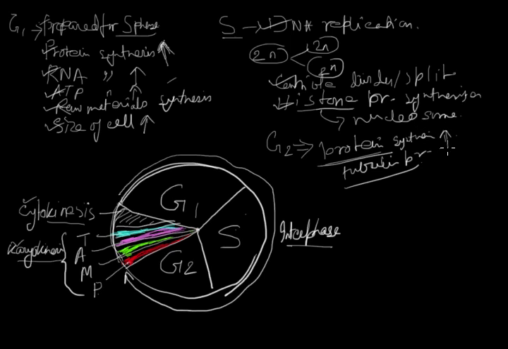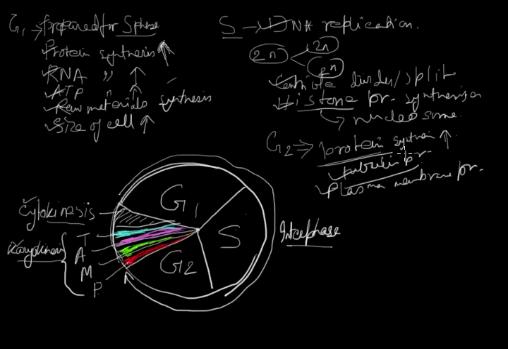In addition to tubulin protein, some other kinds of protein like plasma membrane protein are also synthesized. Tubulin protein is required for the formation of spindle fiber, whereas plasma membrane protein is required for the formation of different cell organelles, because M phase involves nuclear division and the formation of organelles.